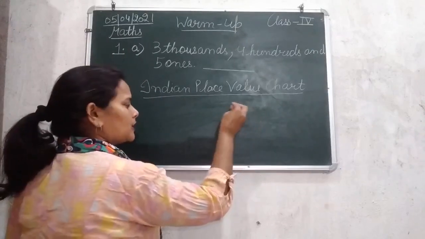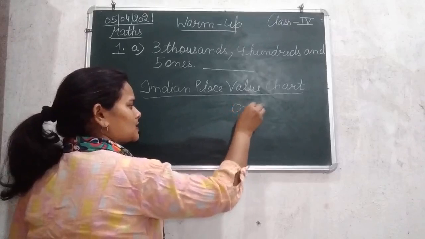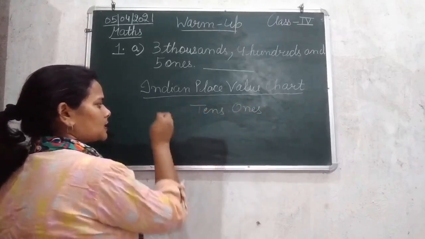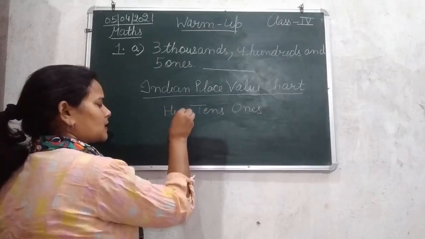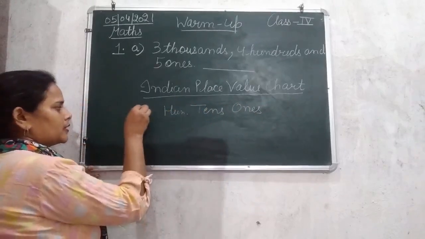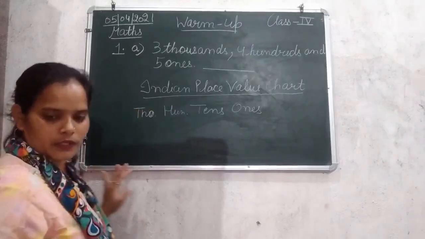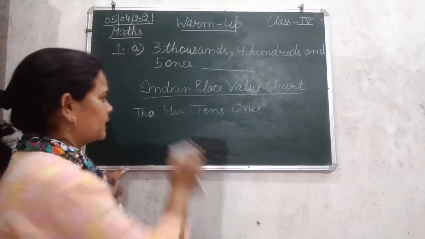First of all, that is ones, then tens, then 100, then 1000. Let me write it one more time clearly.